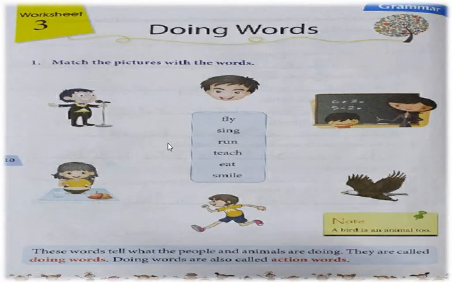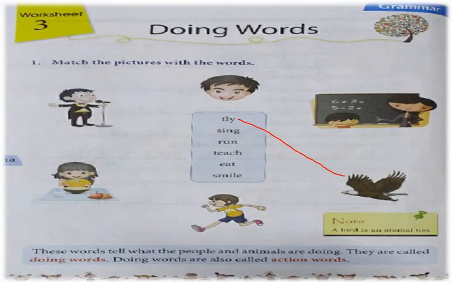Fly, match it with the bird. See, the bird is flying.